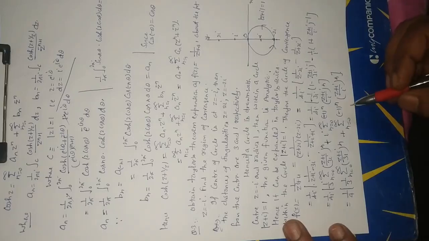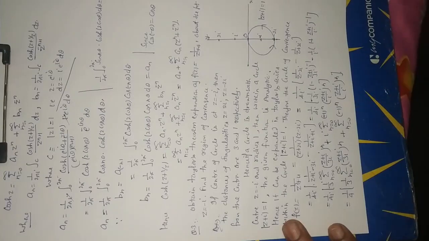Now it is a Taylor series expansion about the point z is equal to minus i in the region of convergence. This is the region of convergence. Okay, student.